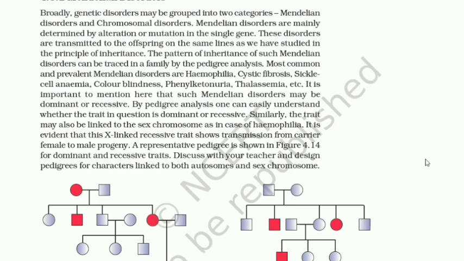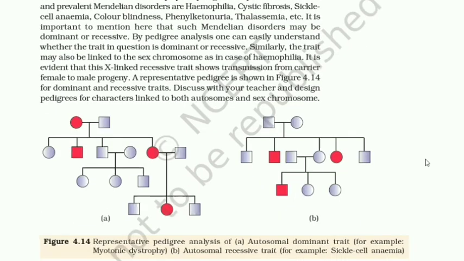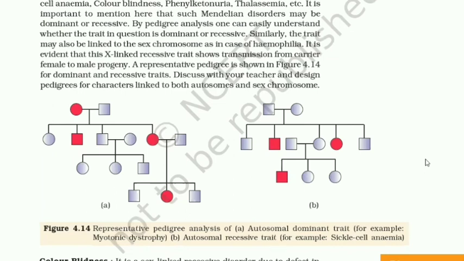The pattern of inheritance of such Mendelian disorders can be traced in a family by the pedigree analysis. Most common and prevalent Mendelian disorders are hemophilia, cystic fibrosis, sickle cell anemia, color blindness, phenylketonuria, thalassemia, etc. It is important to mention here that such Mendelian disorders may be dominant or recessive. By pedigree analysis, one can easily understand whether the trait in question is dominant or recessive.